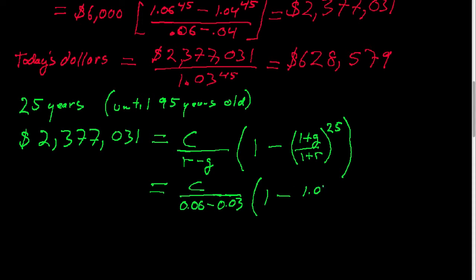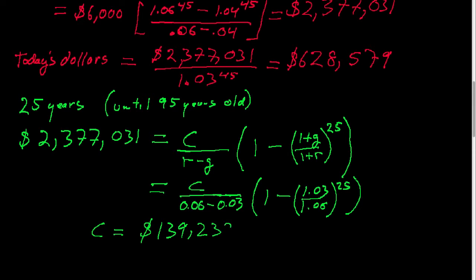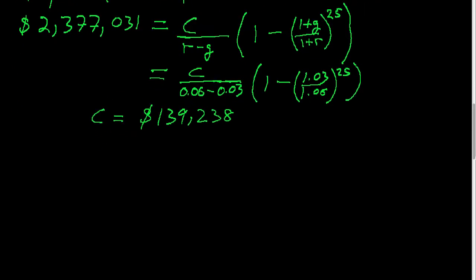So that's 1.03, 1.06 to the 25th power. And if you solve that for C, you get C equals $139,238. That's what you get in your first year in retirement.